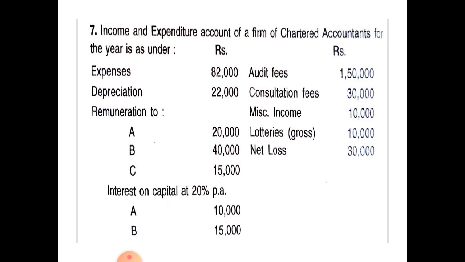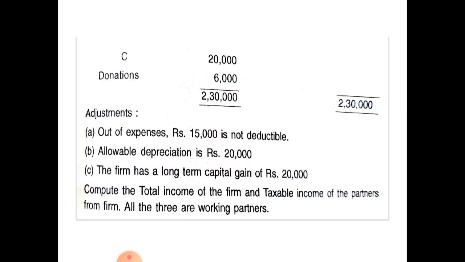Next, net loss amounts to rupees 30,000. Total of income and expenditure account amounts to rupees 2,30,000. Here, adjustments. Out of expenses, rupees 15,000 is not deductible. Second one, allowable depreciation is rupees 20,000. Third one, the firm has a long-term capital gain of rupees 20,000. Compute the total income of the firm and taxable income of the partners from firm. All three partners are working partners.